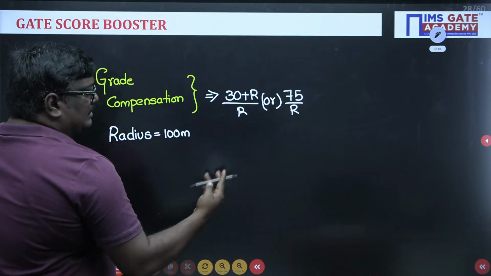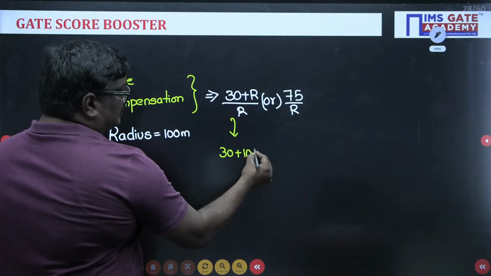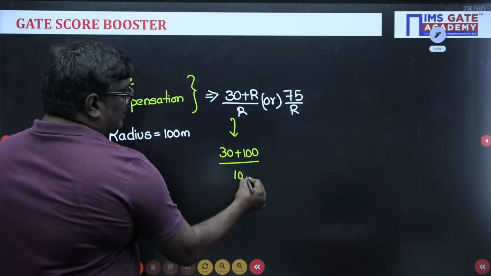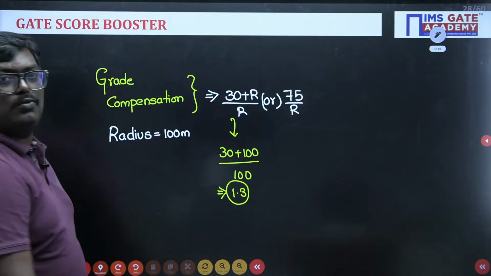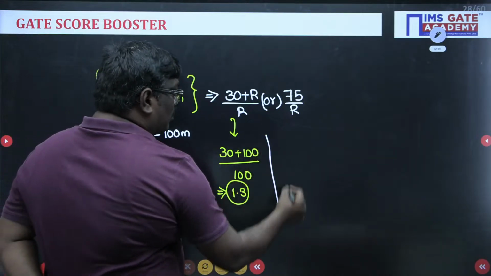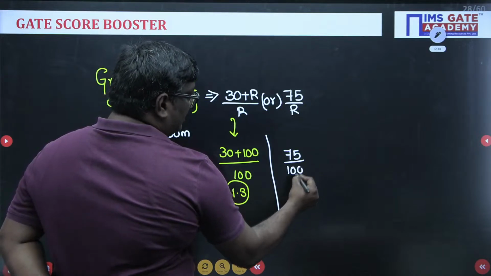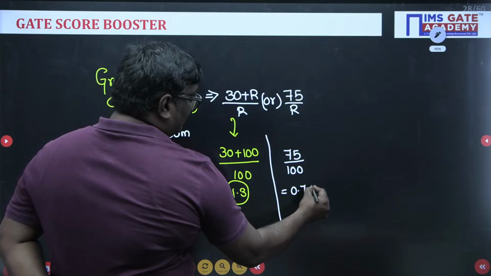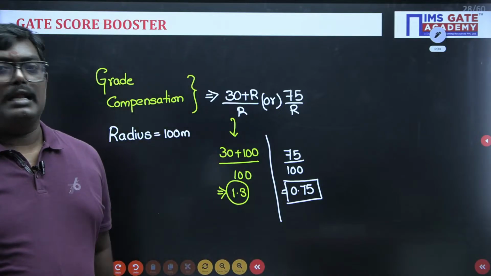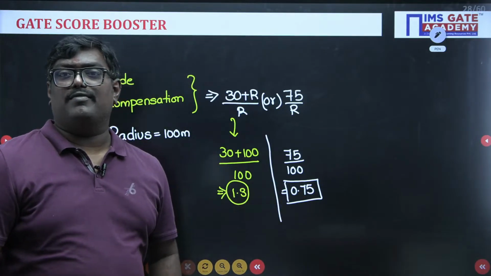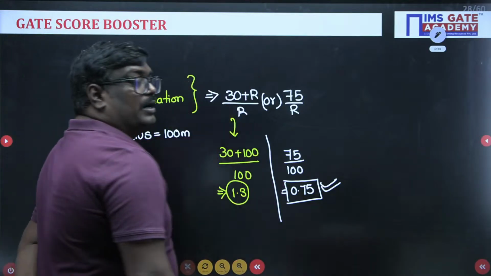If I take 30 plus R by R, this will be 30 plus 100 divided by 100, which is equal to 1.3. And if I take 75 by R, this will be 75 by 100, which is equal to 0.75. Now, 1.3 and 0.75, which is the minimum value? The minimum value is 0.75.